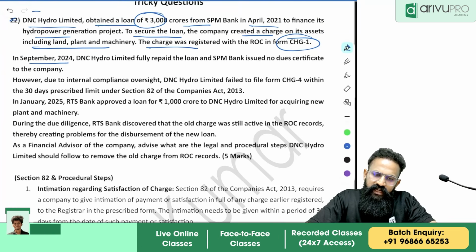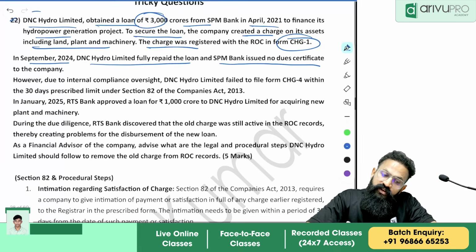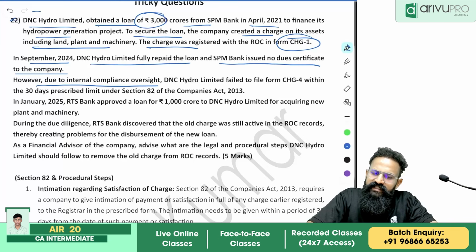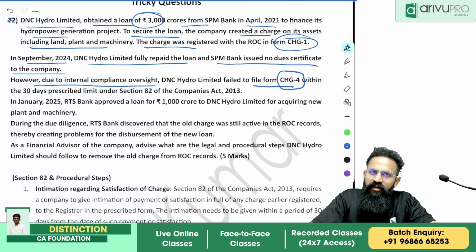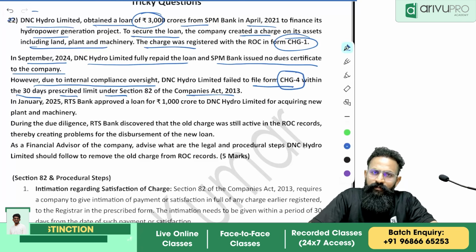In September 2024, DNC Hydro Limited fully repaid the loan and SPM Bank issued a no dues certificate to the company. However, due to internal compliance oversight, DNC Hydro Limited failed to file CHG4. What is CHG4? Satisfaction of charge, within the 30 days prescribed limit under Section 82 of the Companies Act.